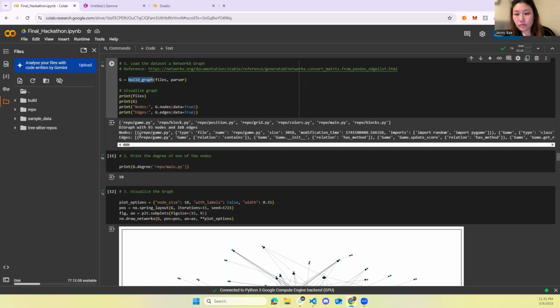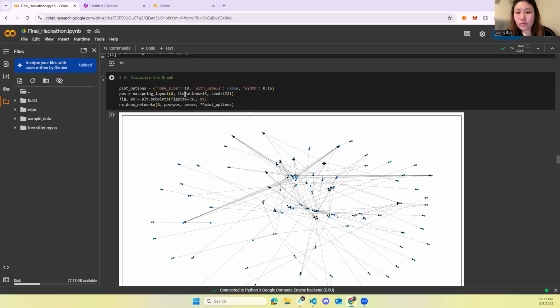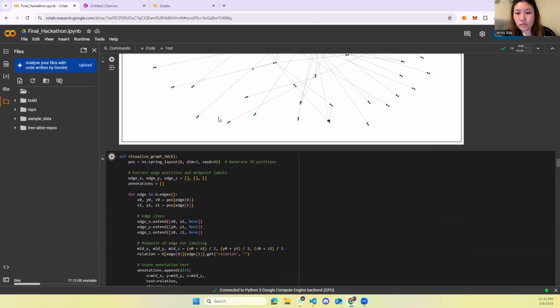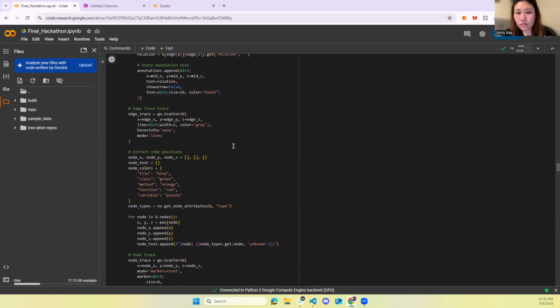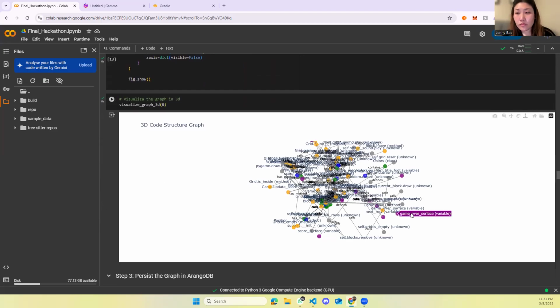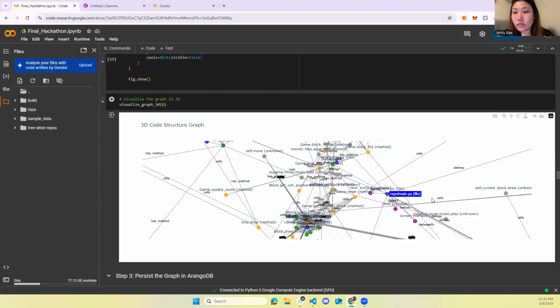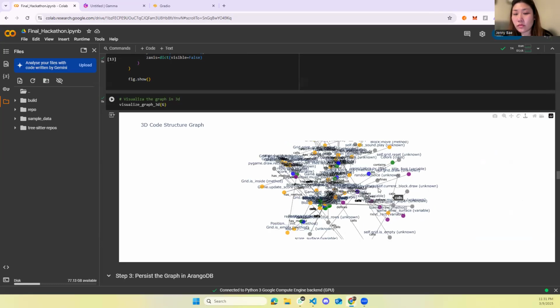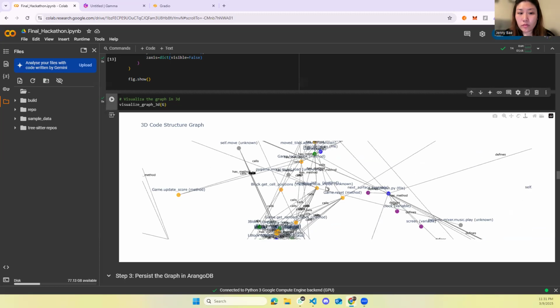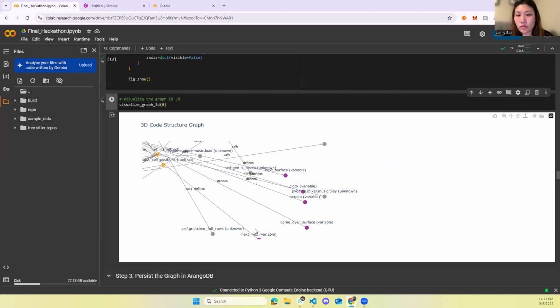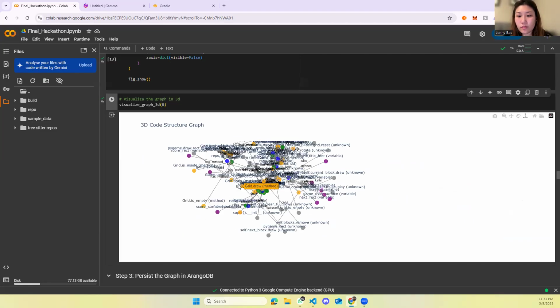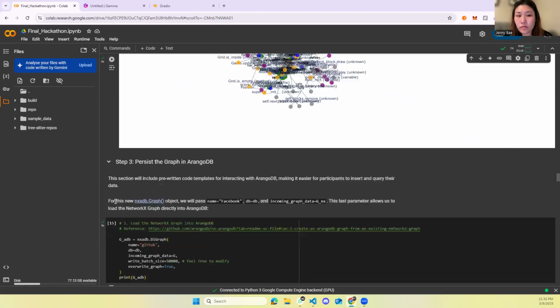We wish to capture more data as we move forward, like commits, so that we can see how a particular file or function changes over time and interact with that data. This is the predefined function to visualize the graph, but we didn't like it enough, so we wrote our own visualization function. Now we can visualize the graph. We can see the main file calls particular functions. It's a 3D graph, so we can move around and see the variables and the methods that a class has.